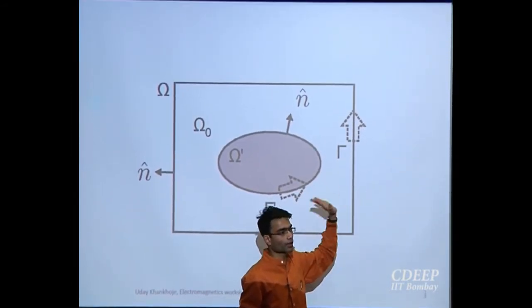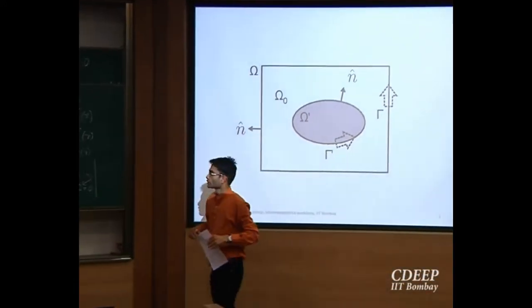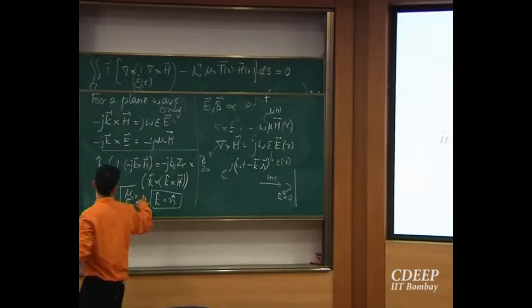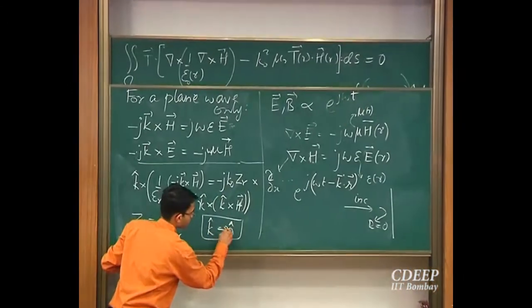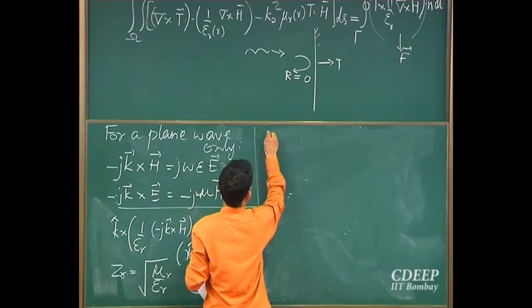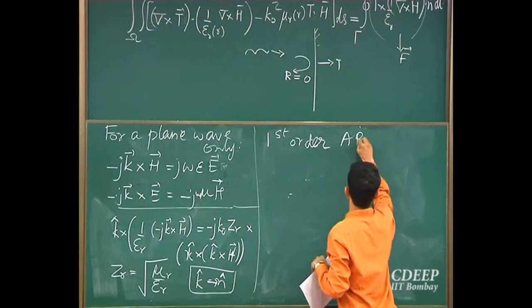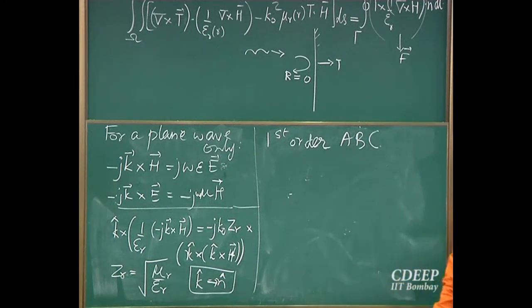The wave will not get reflected. Otherwise the wave will get reflected. So that is the approximation over here, that I now replace this. This is the simplest way of looking at a first order absorbing boundary condition.